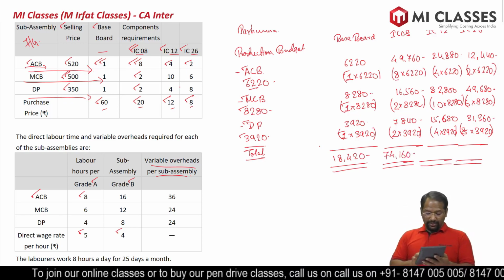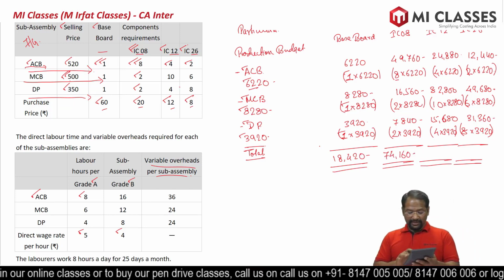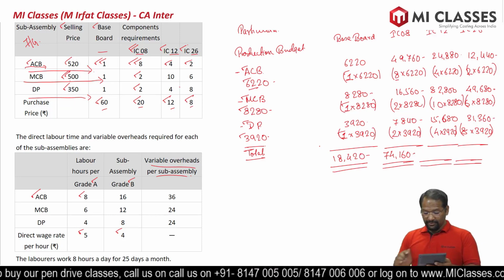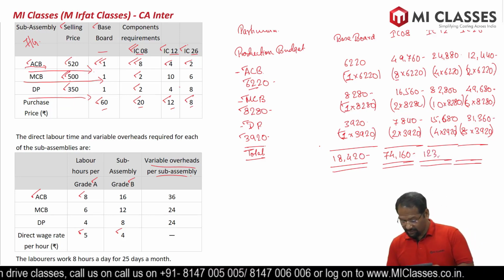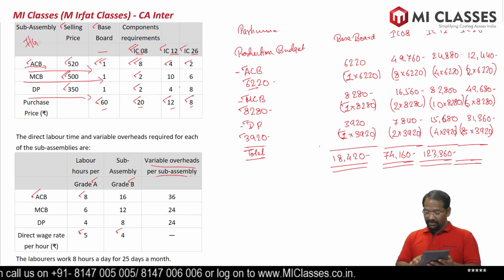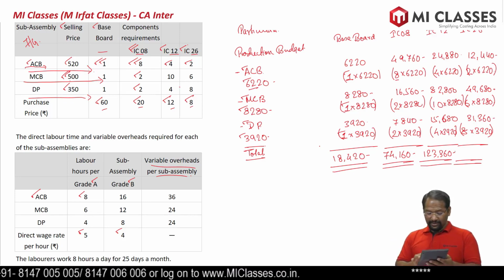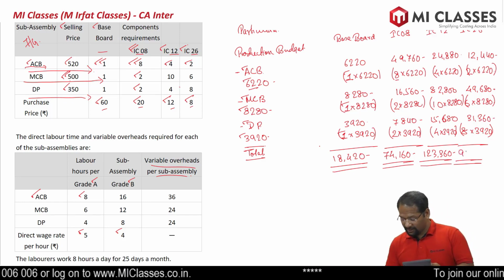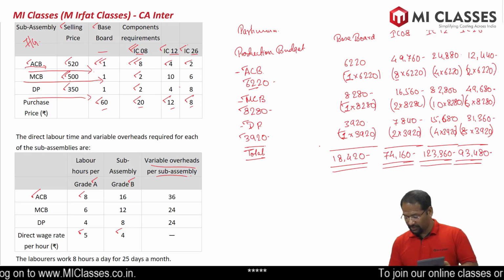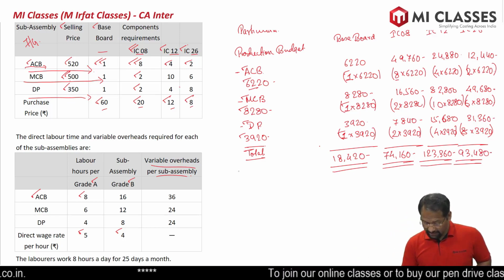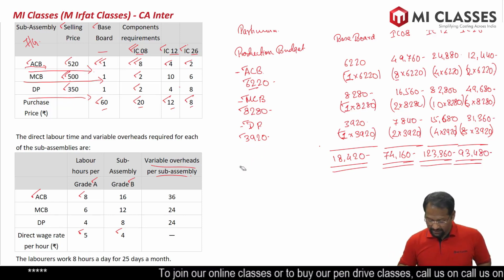Third one, 24,880 plus 82,800 plus 15,680 is 1,23,360. Last one, 12,440 plus 49,680 plus 31,360 is 93,480 units. So this is our total raw material consumption details. Let's write here.